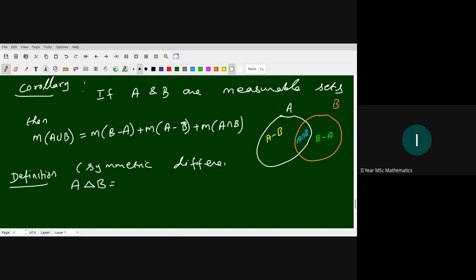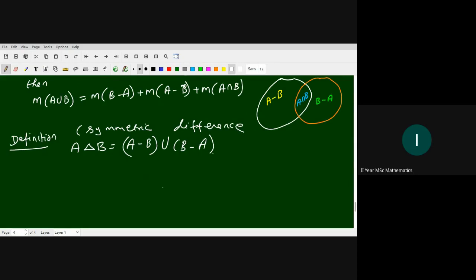Symmetric difference na, A symmetric difference B is the set of A minus B union B minus A. The relation of A symmetric difference B and B symmetric difference A is the same set, right? Okay, na theriyum fact, A symmetric difference B is B symmetric difference A. So the property is symmetric. இந்த ரெண்டு செட்டுக்கும் ரிலேஷன் வந்து symmetric.